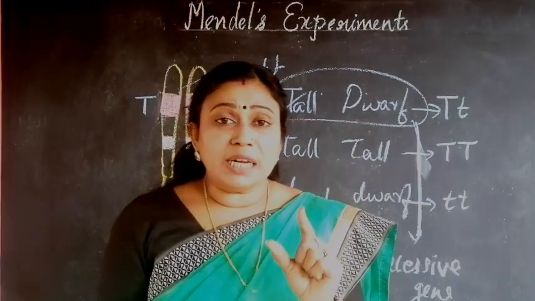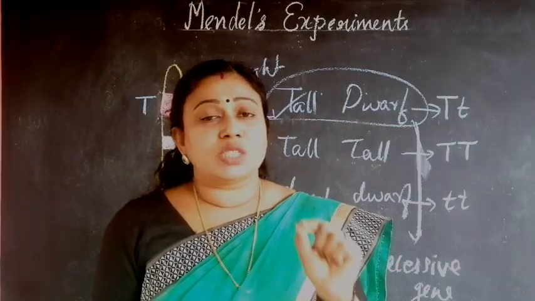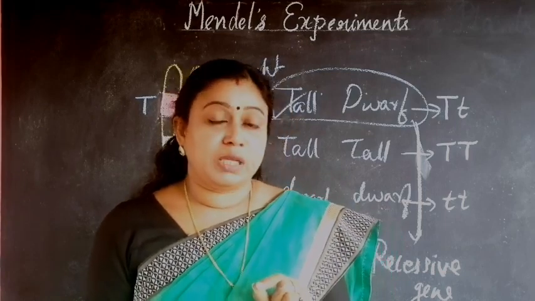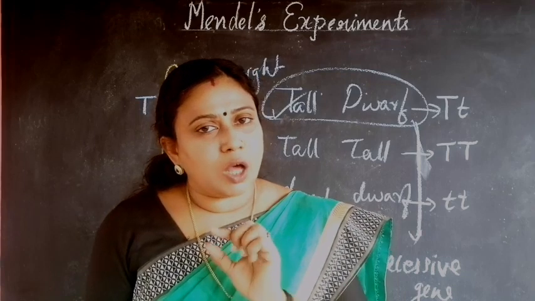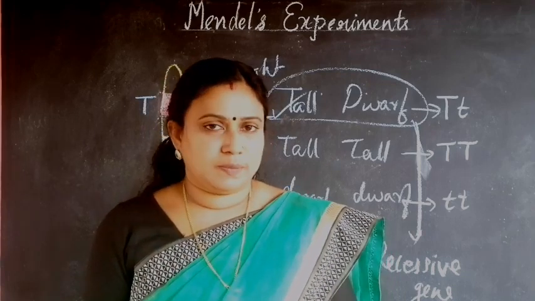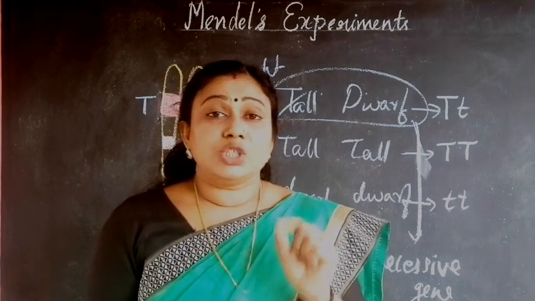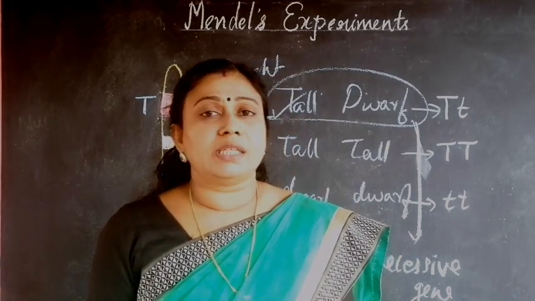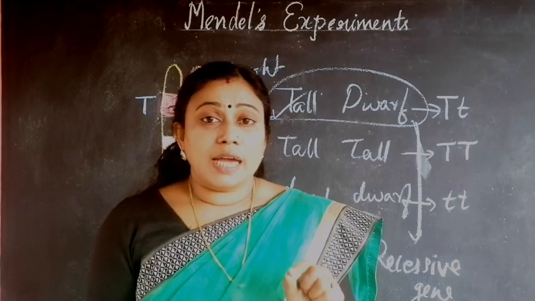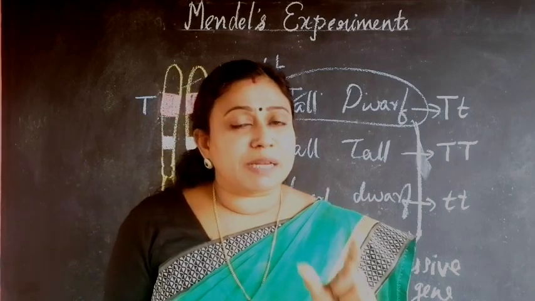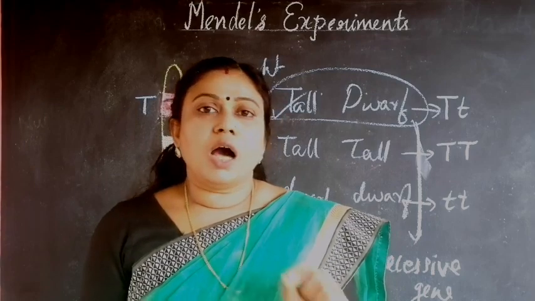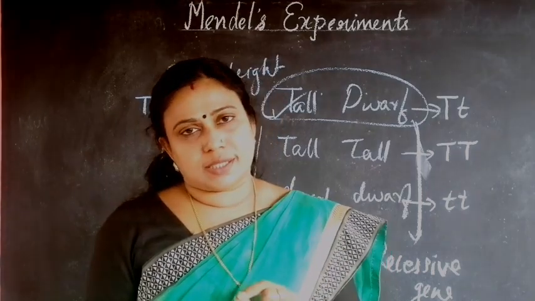So the dominant genes decide the appearance of the organism, even in the presence of an alternative gene. The genes which are masked by the dominant genes, and expressed only in the presence of two recessive alleles, are called recessive genes.